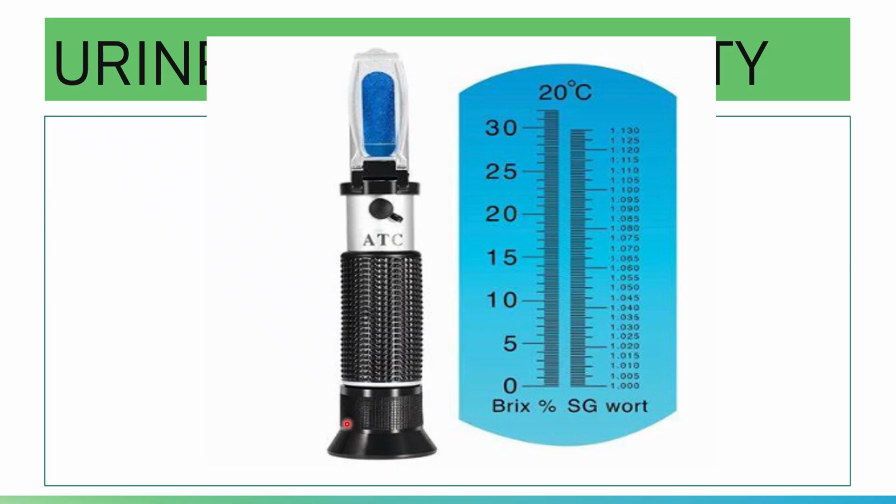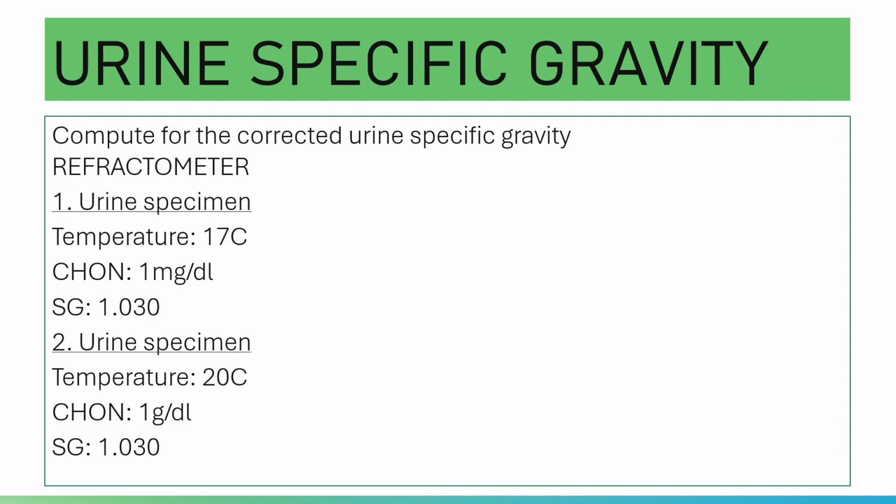You can rotate this one to give a clear focus. Okay, so let's practice. Compute for the corrected urine specific gravity obtained using a refractometer.